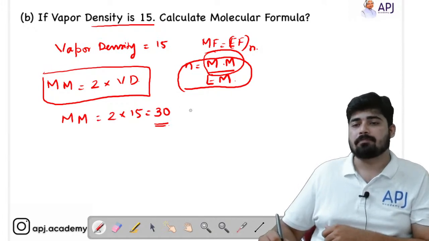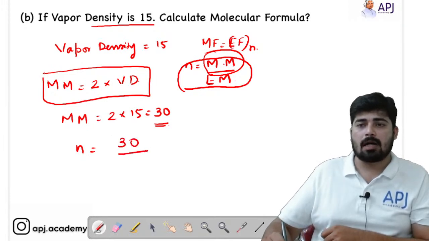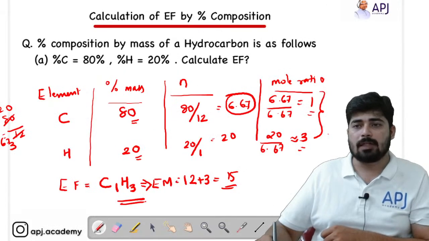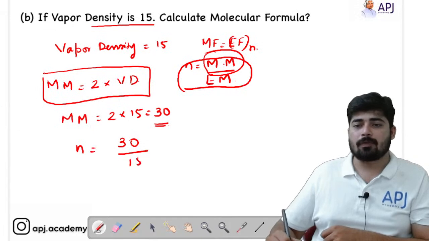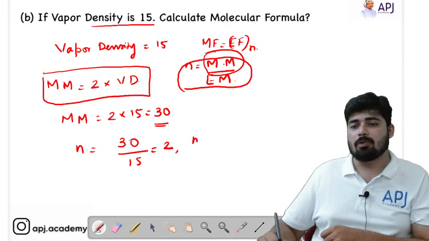Now we can find the value of N, right? N is equal to molecular mass, 30, divided by empirical formula mass, which was 15. So 30 divided by 15 is equal to 2. We got the N value equal to 2. Now we can find out the molecular formula.